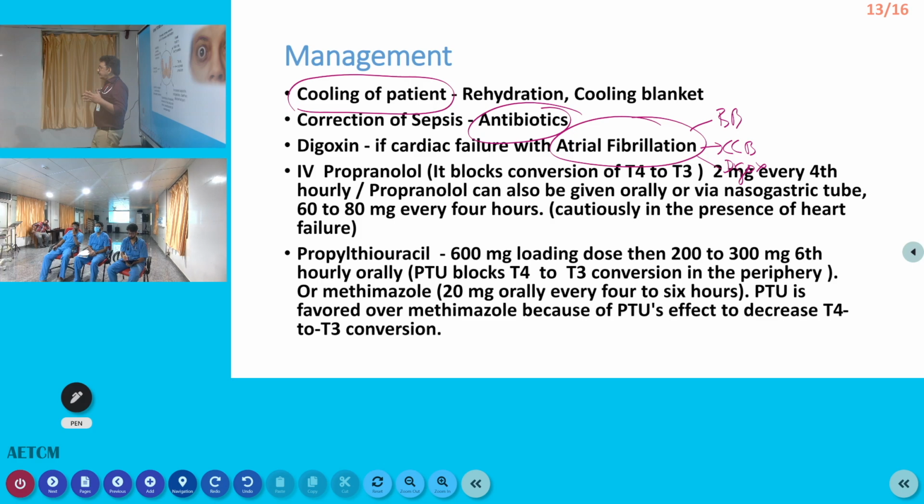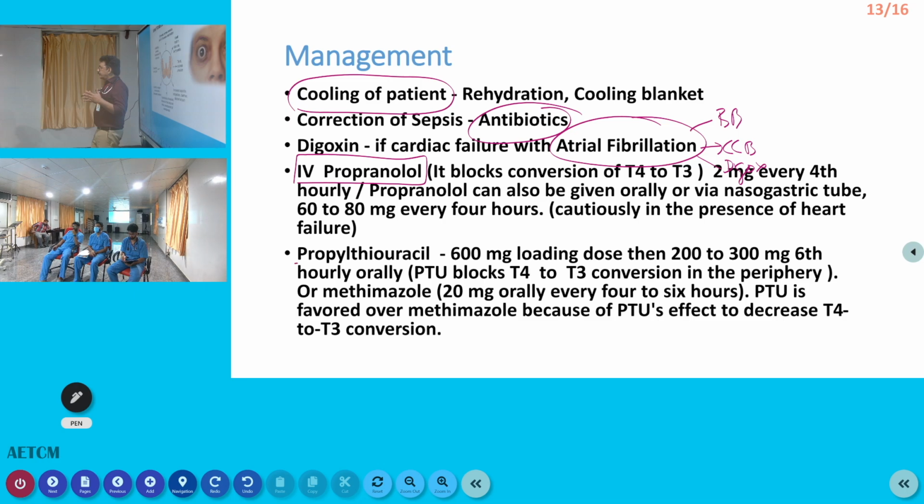Another important drug we have already seen is propranolol. IV propranolol is given in most of the standard textbooks, but we do not have IV propranolol. So if you want a better effect, you can go for IV diltiazem or verapamil. Okay. But what is the advantage of propranolol over other drugs? It crosses the blood-brain barrier, and the patient's mental anxiety and fear will be relieved.